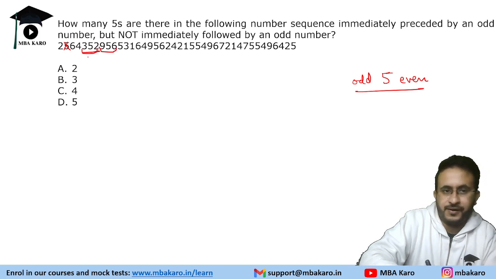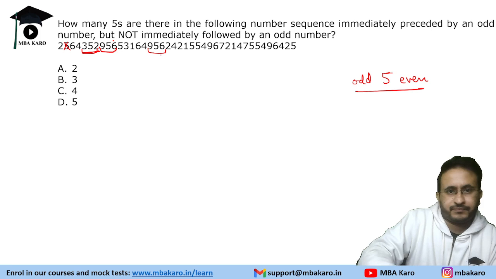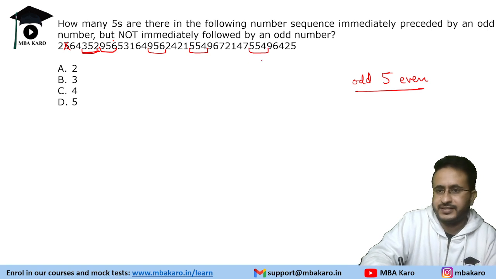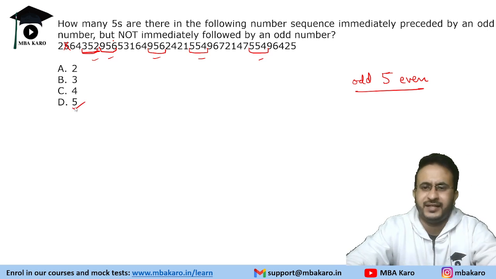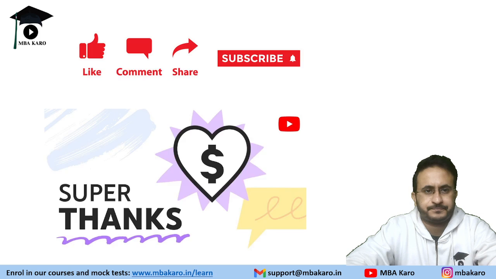odd, even. This is even, so we will not count this 5. Odd, even, odd, even, odd, even. So that's it. So we have 1, 2, 3, 4, 5 such cases. Okay, so these are questions that are very easy. It's just that you need to focus on the data given, read the elements carefully, and answer the questions.